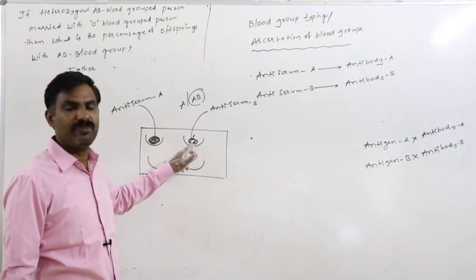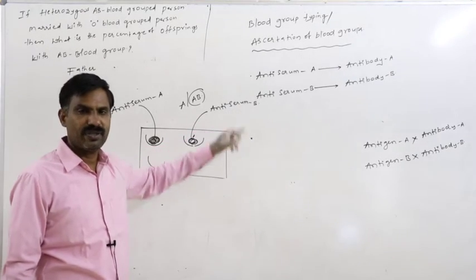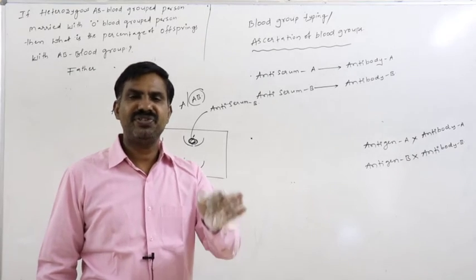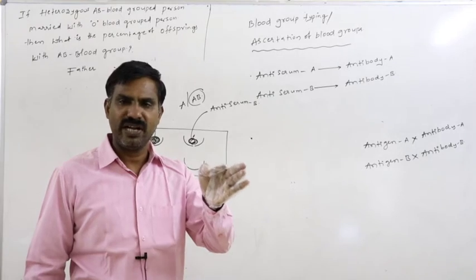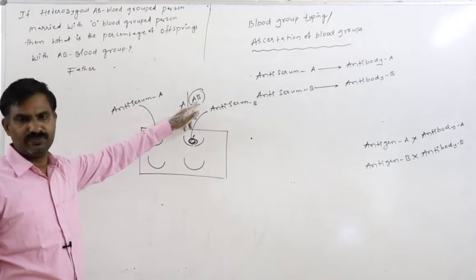So that reacts with the antibody B of antiserum B. Means if the blood sample collected from the unknown person reacts with both antiserum A and antiserum B, then we can say that it is the AB blood group.